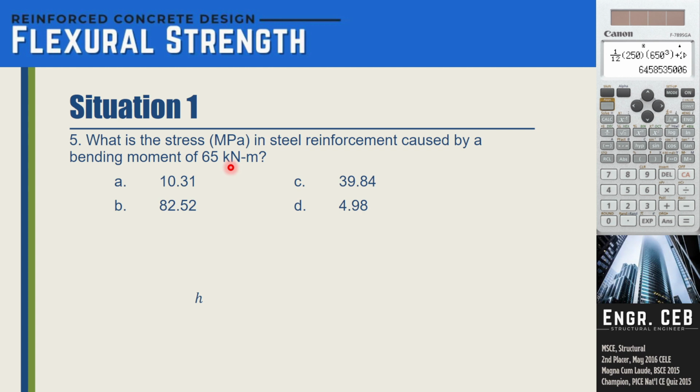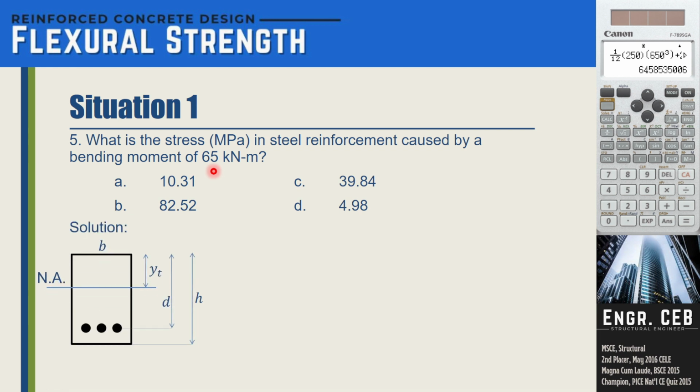Therefore, the previously computed value of moment of inertia is no longer valid for this moment, because that is the uncracked transformed moment of inertia. But in this case, the concrete already cracked. So we need to compute a new moment of inertia that is based on cracked concrete.